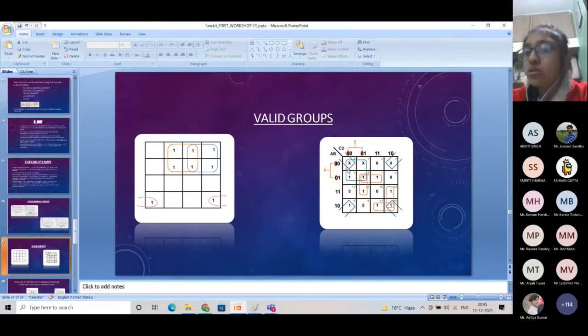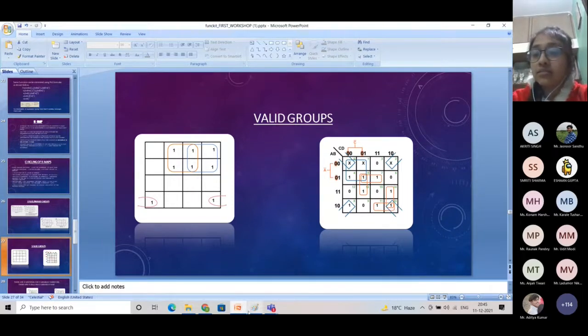Okay, we will focus on corner cases. So they have grouped all the 4 corners together. This is a group of 4 of all the corners. Why? Because if we fold this curve from this axis, this will be adjacent to this, and this will be adjacent to this. And if we fold from this curve, this will be adjacent to this, and this will be adjacent to this. That's why all of them are adjacent to each other. Still, do you have any doubt?